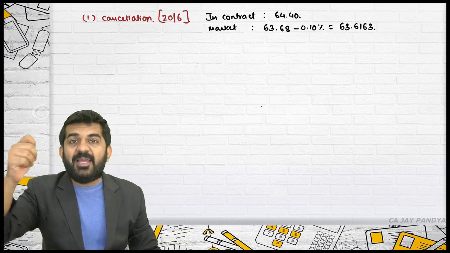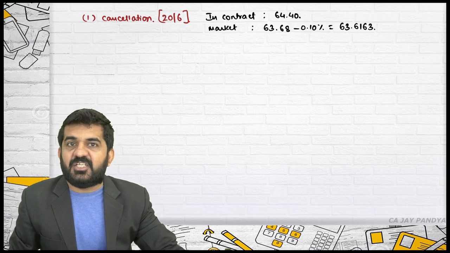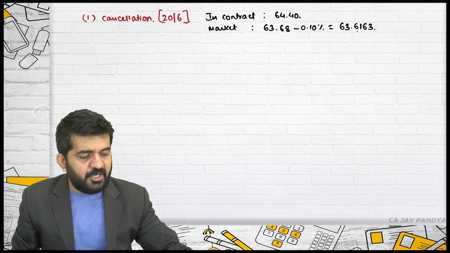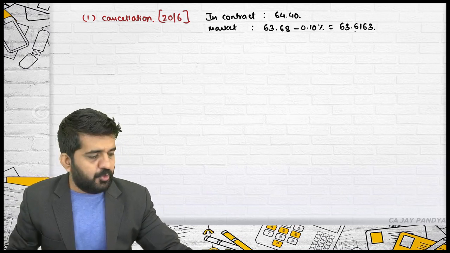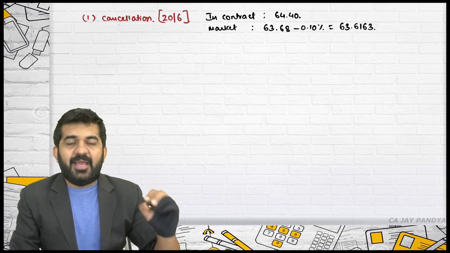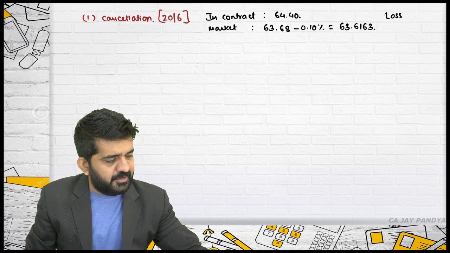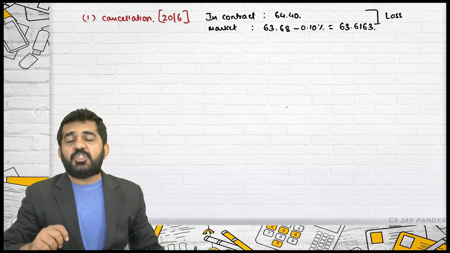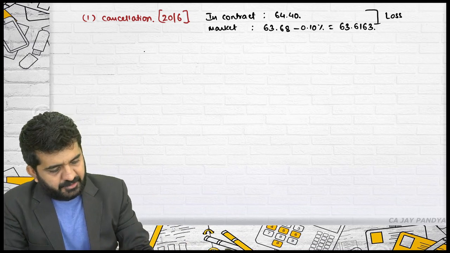The bank was having a chance to sell it at 64.40. Because the contract is cancelled, the bank will have to sell it into the market at 63.6163. And this is a loss for the bank. The difference is a loss for the bank, and this the bank will be charging from the customer. How much?